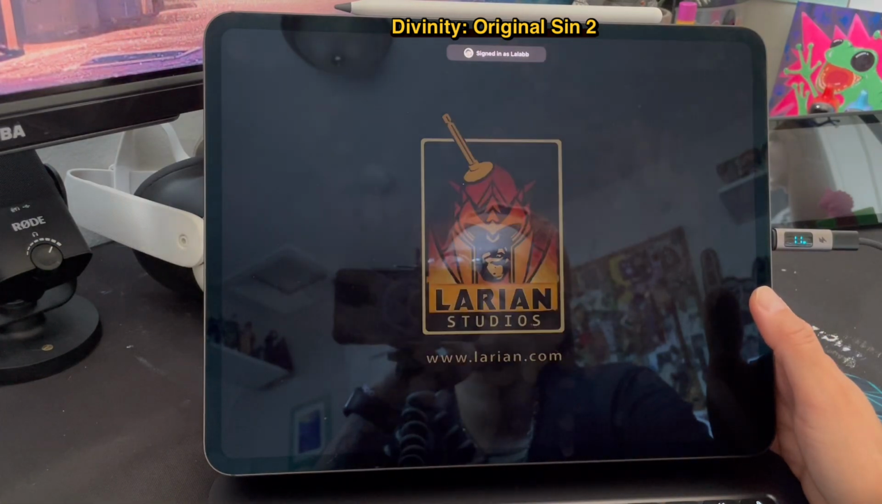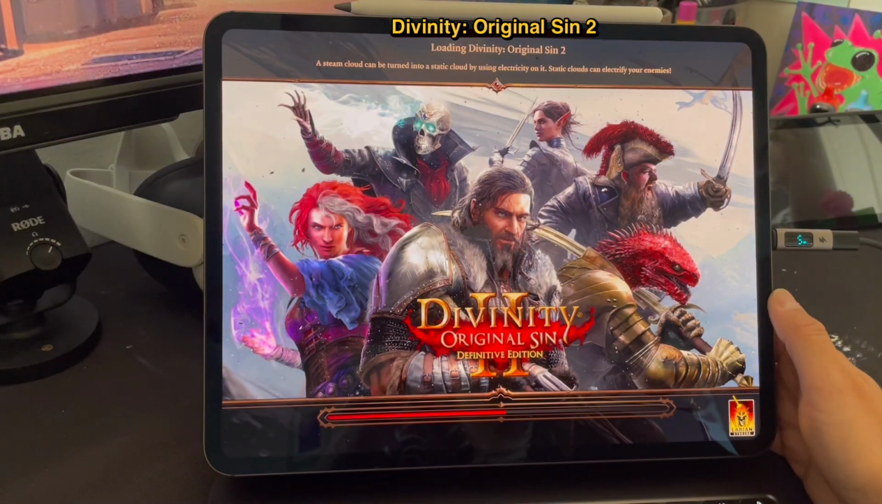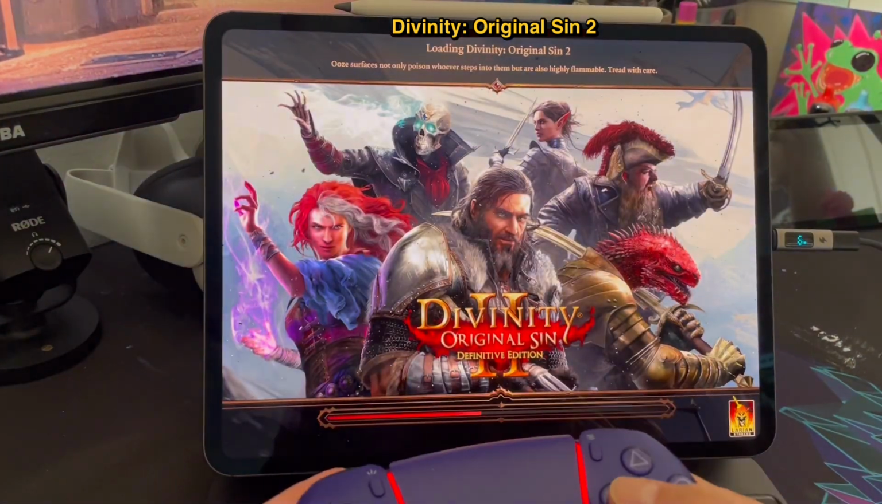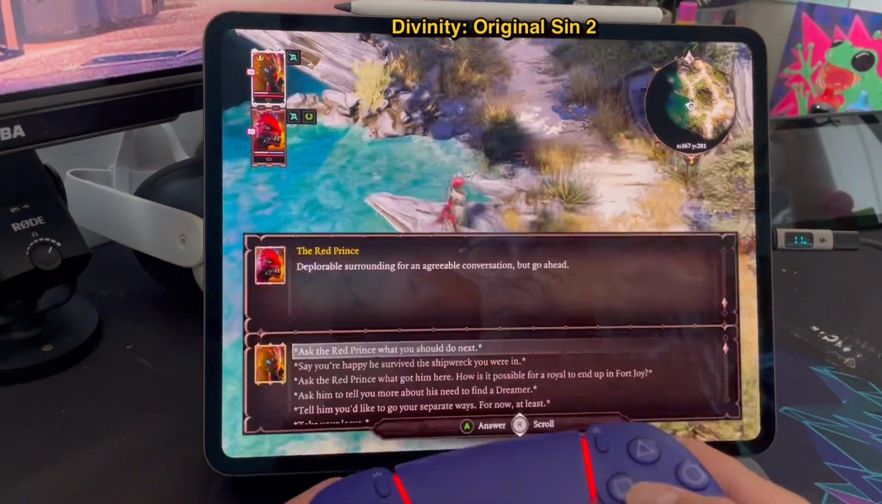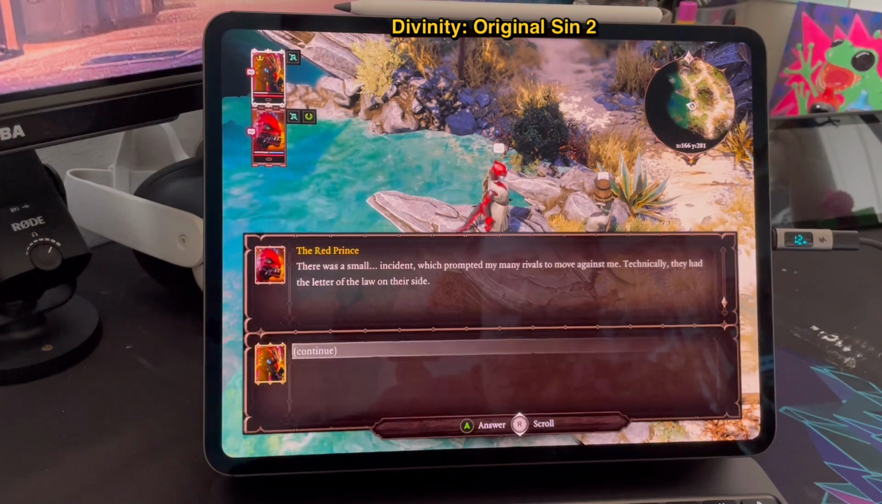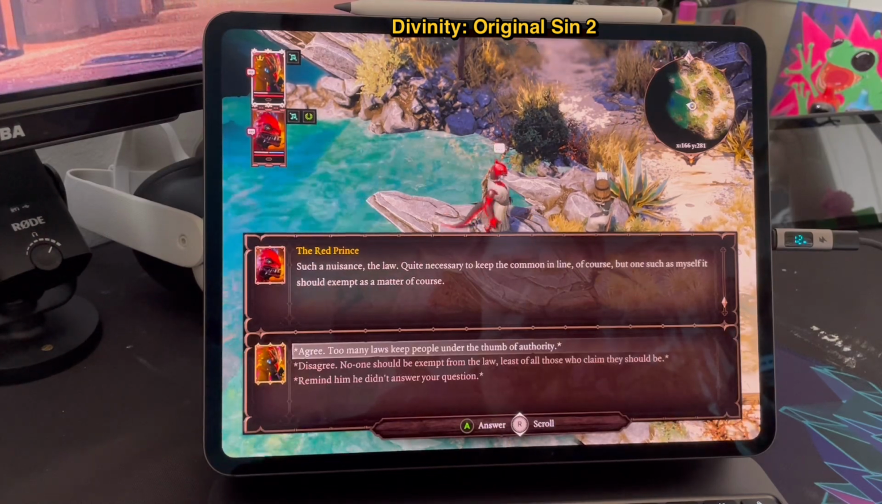Okay, Divinity Original Sin 2. I know it's been out for a long time, but playing it on the iPad M4 is the first time I've ever played this game, and it is so beautiful. This game looks so good.